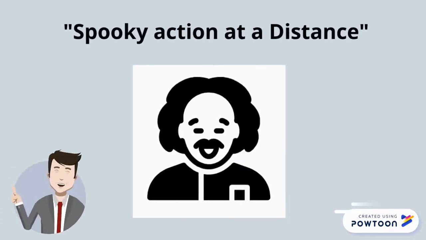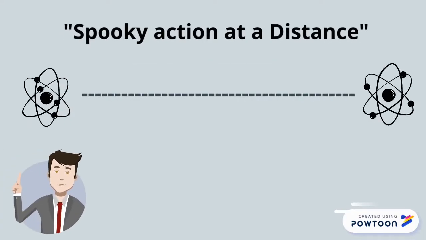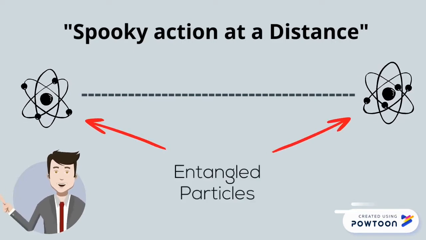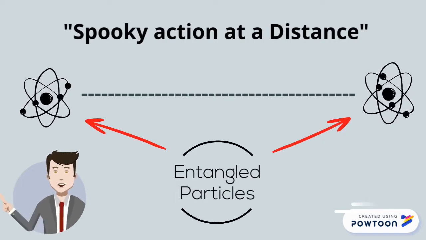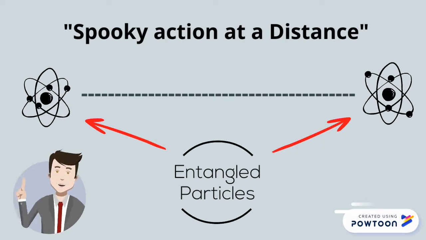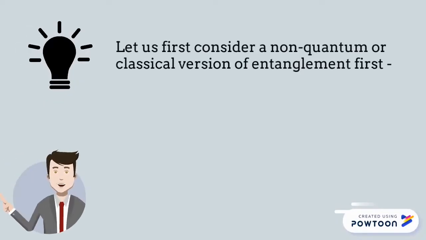You may have heard of the famous phenomenon that Einstein referred to as spooky action at a distance. In this phenomenon, entangled particles remain connected, so that actions performed on one affect the other, even when separated by great distances. To understand this concept, let us first look at a non-quantum version of entanglement.